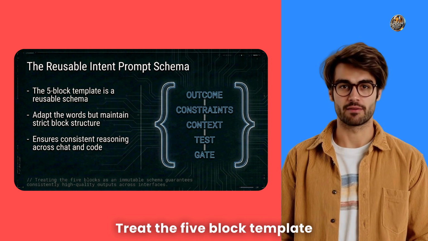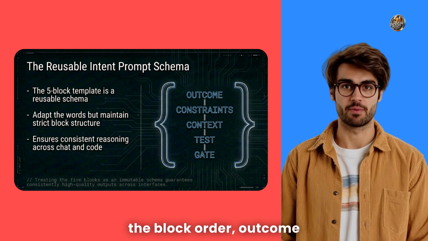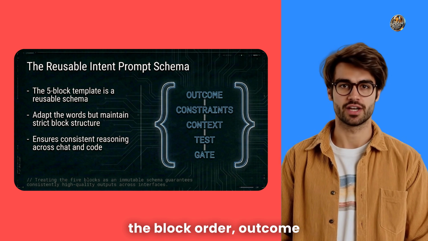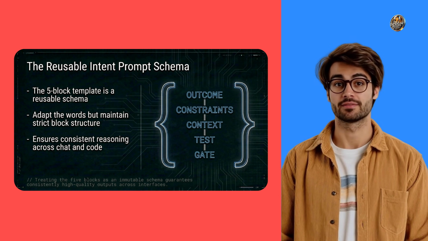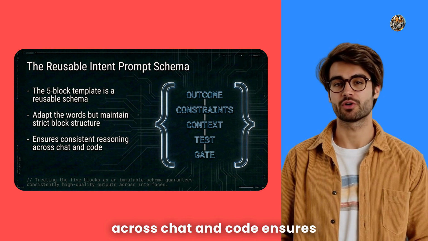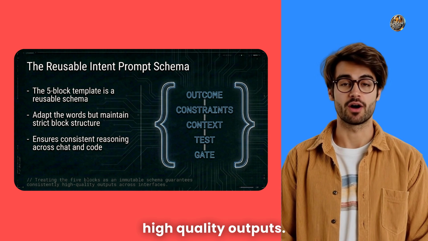Treat the 5-block template as a reusable schema. You can adapt the wording, but keep the block order: outcome, constraints, context, test, and gate. Using this consistent structure across chat and code ensures stable reasoning and predictable high-quality outputs.